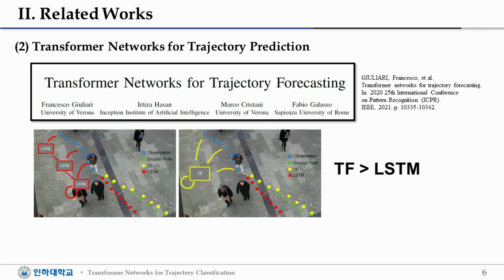Transformer uses the attention mechanism, and with this characteristic, transformer performs better in trajectory prediction than LSTM. Through the above examples, it can be seen that transformer has performed sufficiently well in the field of trajectory prediction. We judged that this transformer could be used in the field of trajectory classification, which is currently being applied in various ways.